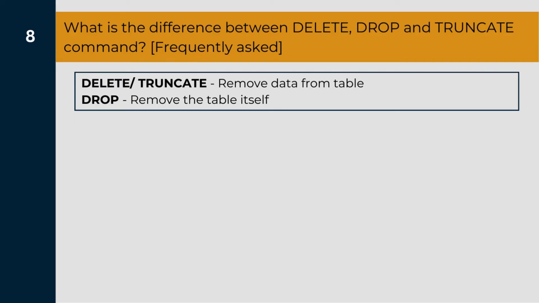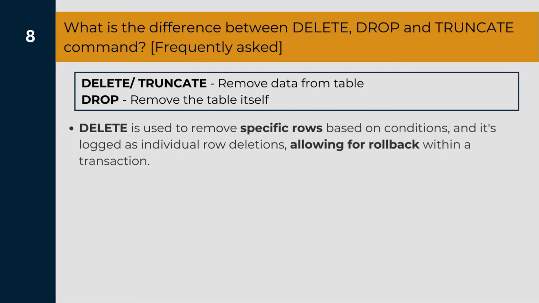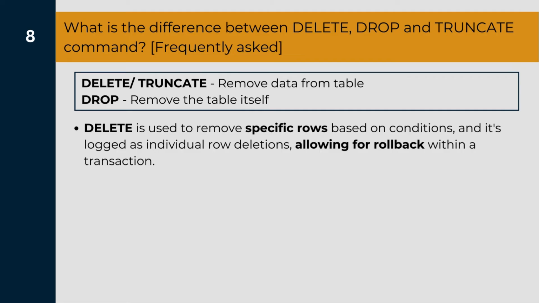But if we go into further detail, the delete command is used to remove specific rows that we want to delete based on the conditions used under the where clause, and it's logged as individual row deletions, which allows us to roll back the command within a database transaction. That means we can revert the process of deletion.